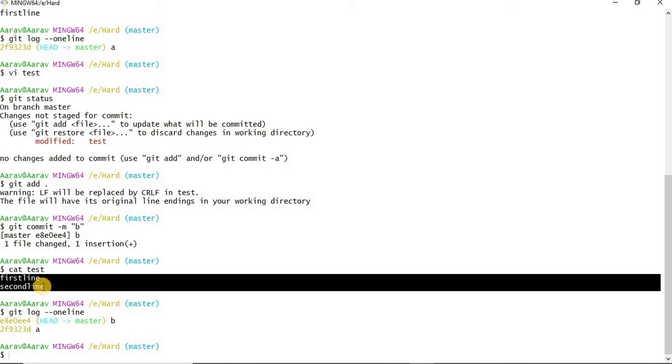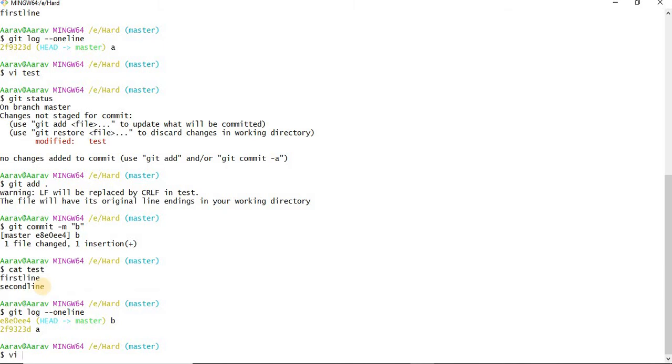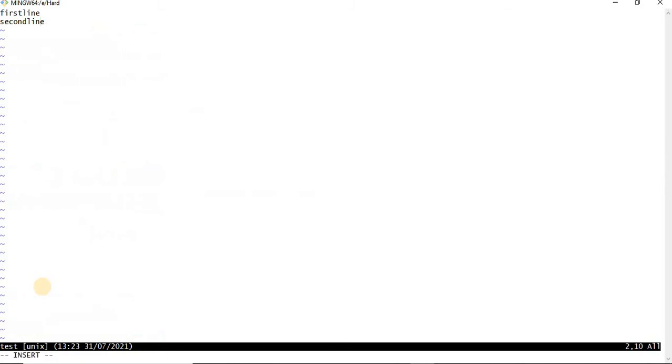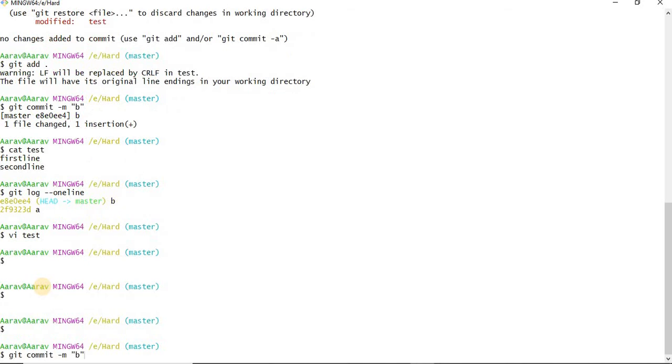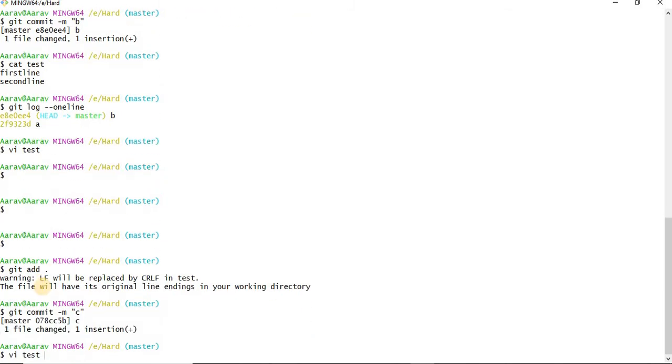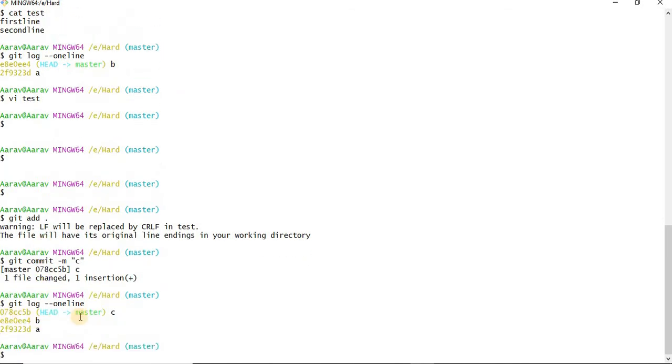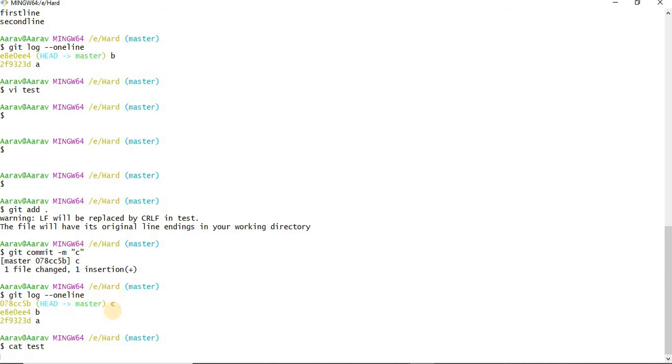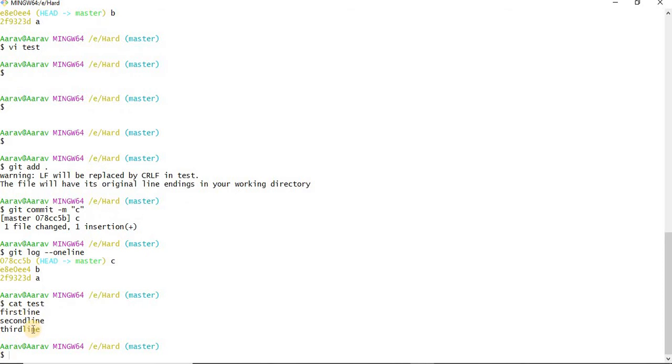Now office hours are over. I came back to office on the third day. I opened this file again and added the code, third line. Just save it and do git add again. Next, I am giving this commit the message c. Okay, just check git log -1 line. See, now the head is pointing towards commit c. What's the data we have at commit c? First line, second line and third line.